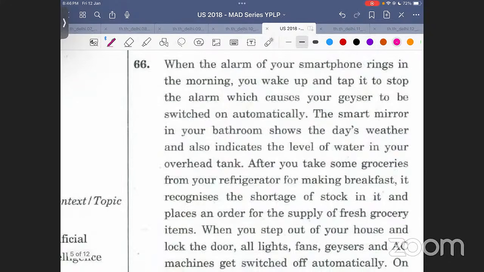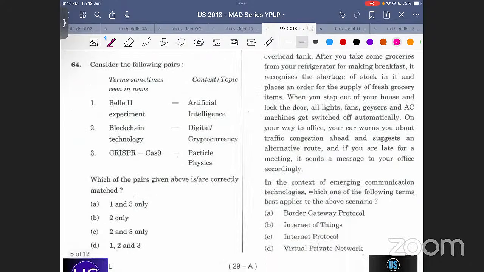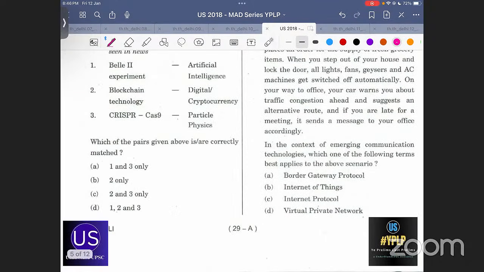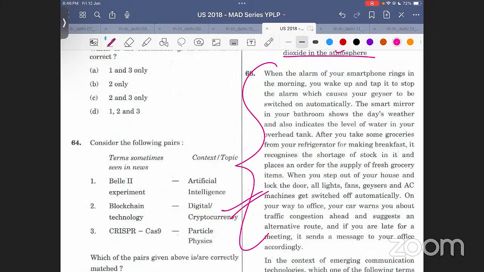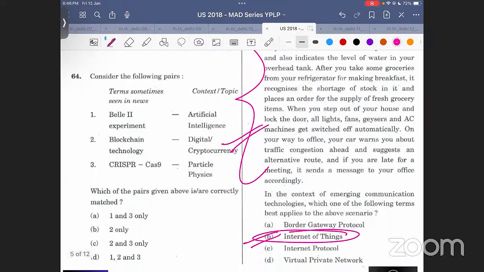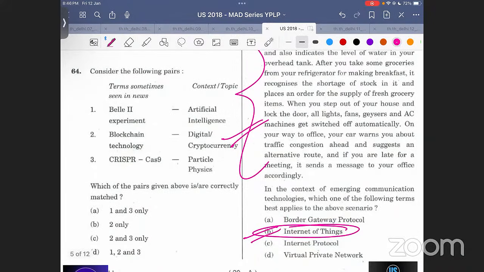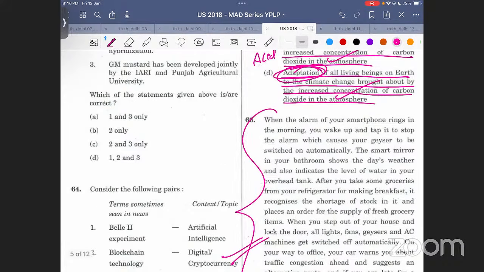Chalo. Now this is a very long statement. I'll not read this entirely for you. It is about Internet of Things. बहुत सिंपल सी चीज है. Whenever you read this, Internet of Things, आपके घर का दरवाजा खुल जाएगा, आप आओगे तो ये हो जाएगा, तो वो हो जाएगा. Very simple. It is just about Internet of Things. Okay. Chalo. Then let's move ahead.